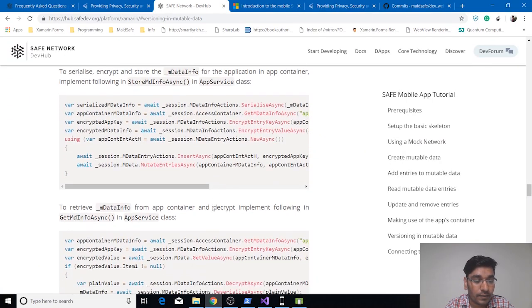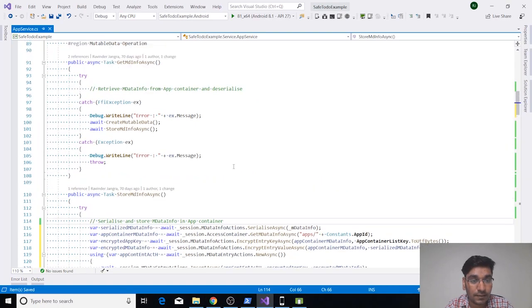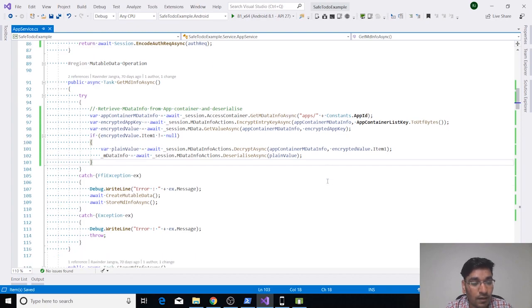And in the next function we are fetching our mutable data info from the apps container. So we can put that code here. This code will retrieve our apps container, then fetch the mutable data info, and then deserialize that mutable data info, and it will create an md info object for you. So now we have functions to store our mutable data and retrieve our mutable data info from the apps container.